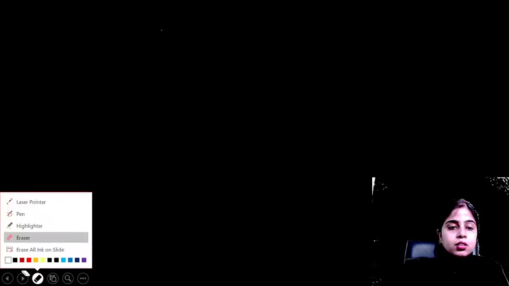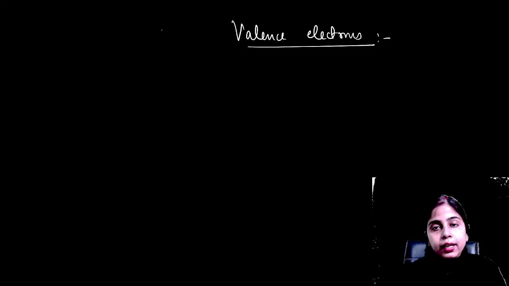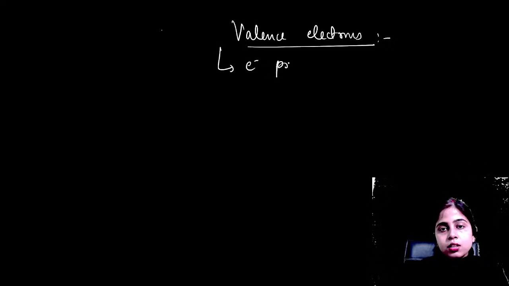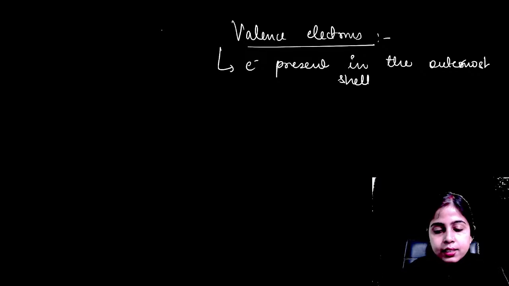So now let's talk about valence electrons. Valence electrons are what? The electrons present in the outermost shell are termed as your valence electrons.